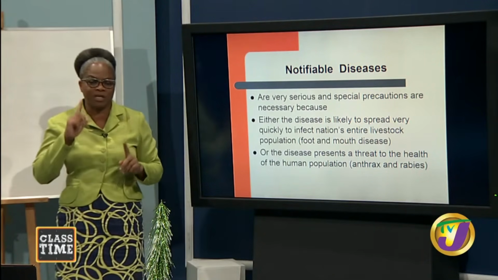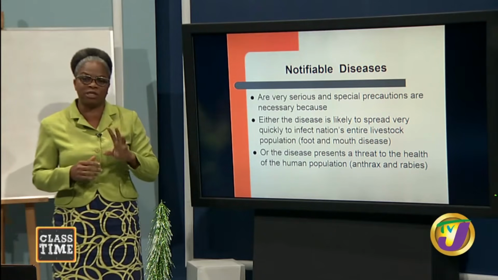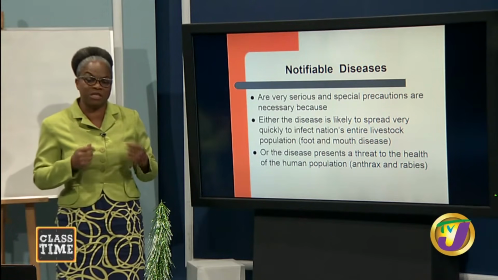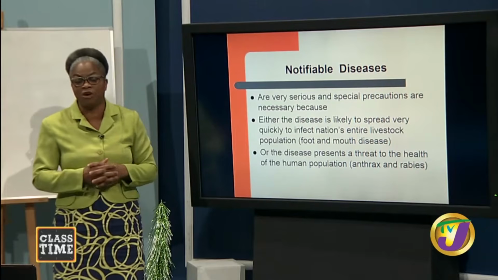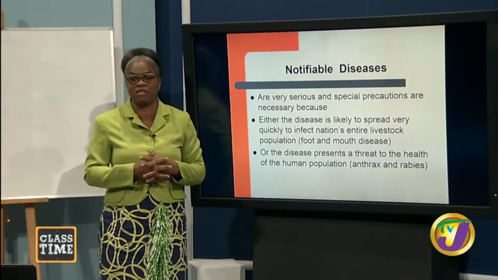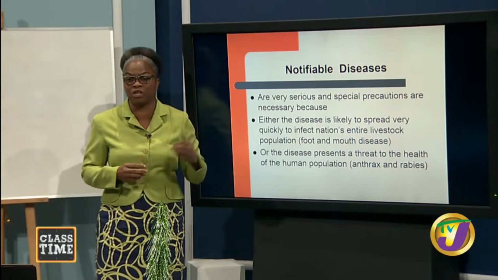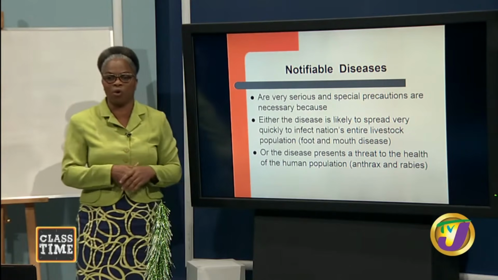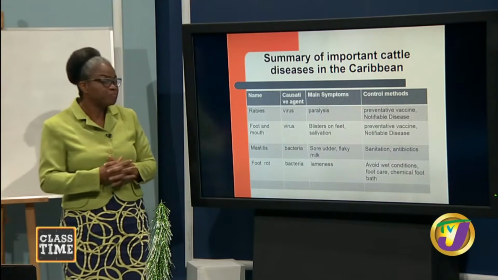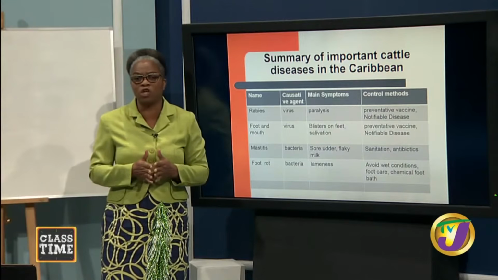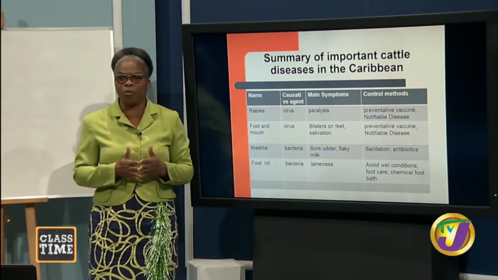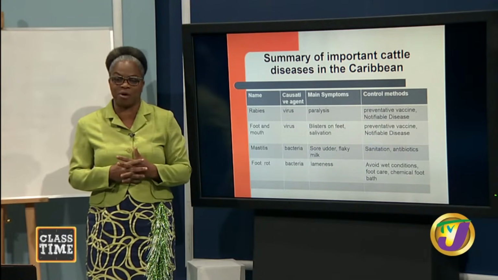So we want to always pay attention to this term. Once you see I put in terms of disease and I put notifiable disease, you need to realize that this disease could be a threat either to the nation's livestock or to our health. Good?